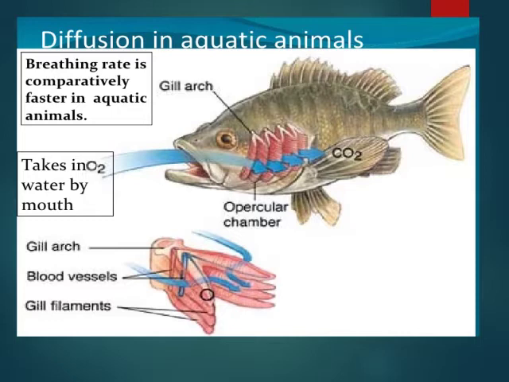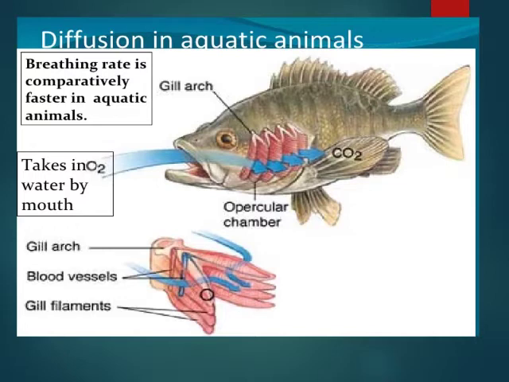Now, if we talk more about aquatic animals, why is the breathing rate faster as compared to terrestrial organisms? There is also one activity, so you will read that activity. The aquatic animal takes the dissolved form of oxygen either directly through the skin by simple diffusion or through gills, which are especially designed for this purpose, since the amount of oxygen dissolved in water is fairly low.